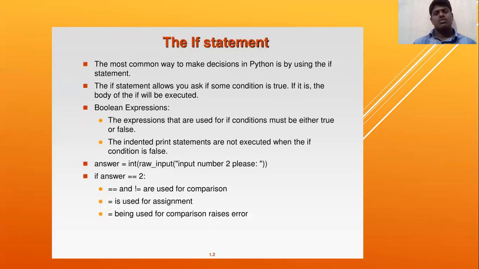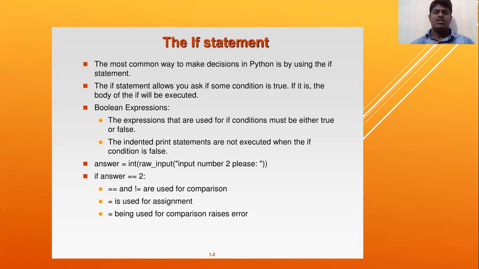If statement. The most common way to make decisions in Python is by using the if statement. The if statement allows you to ask if some condition is true. If it is, the body of the if will be executed. Boolean expression: the expression used in the if condition must be either true or false. The indented print statements are not executed when the if condition is false.